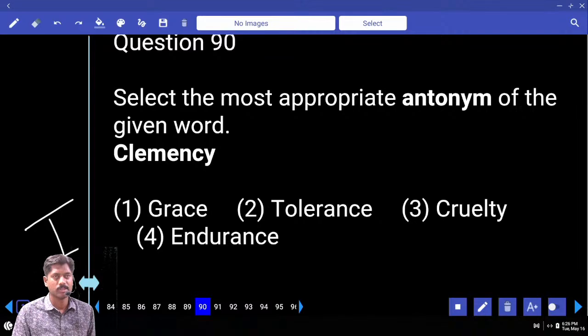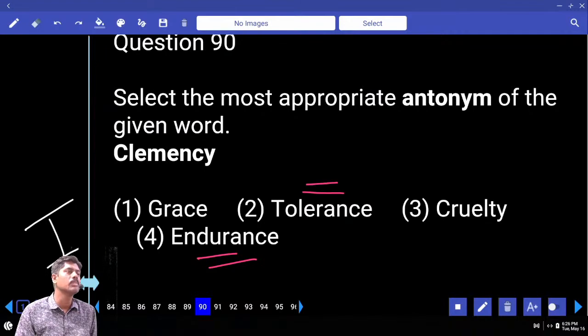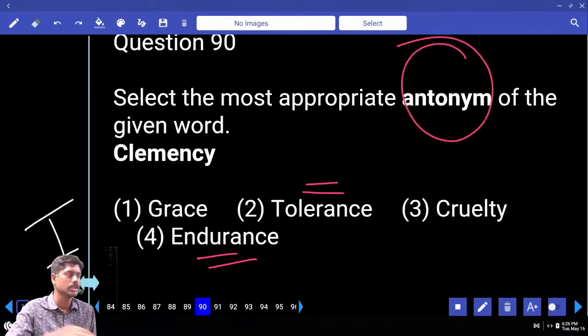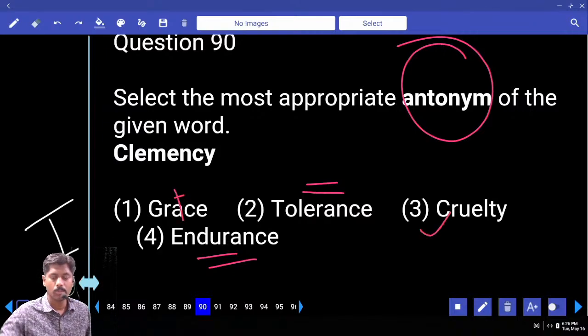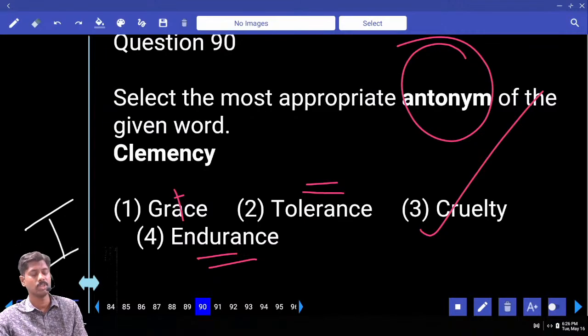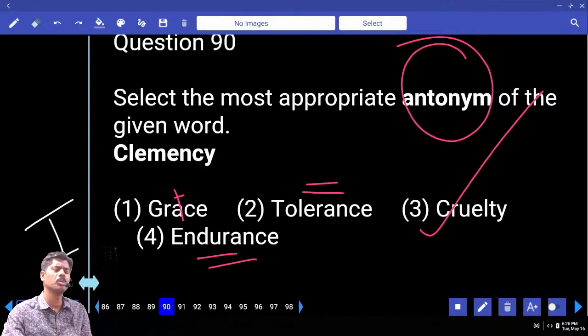Clemency. बर्दाश्त करने का एबिलिटी को क्लेमेंसी अंటాం forgiving. Tolerance, endurance, same meaning, but what do we require in the question? Antonym. So grace is also kind of blessing, positive word. Opposite is cruelty. Clemency, cruelty. Clemency ante forgiveness, క్షమించగలగడం, భరించగలగడం.